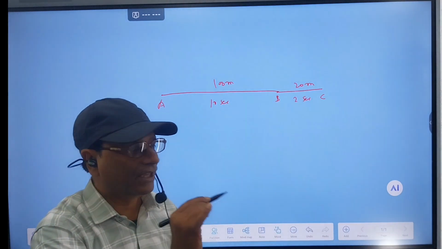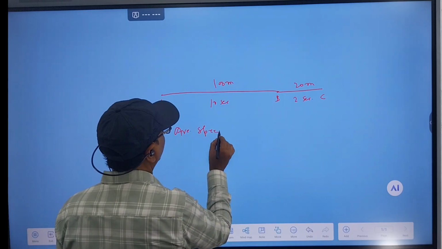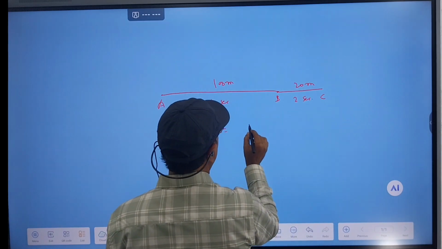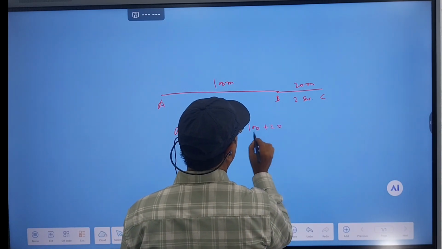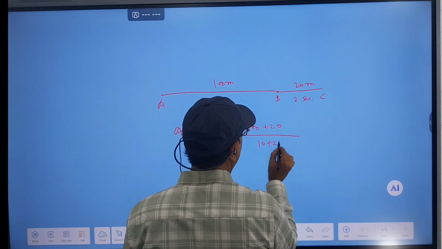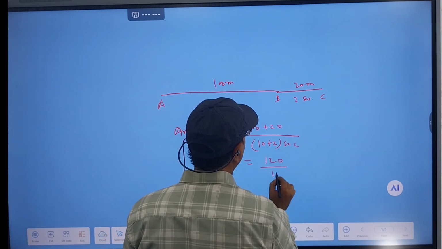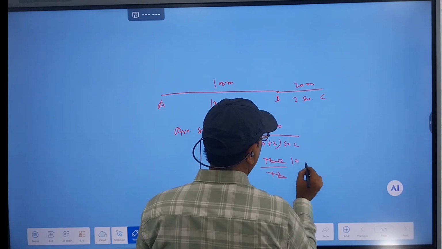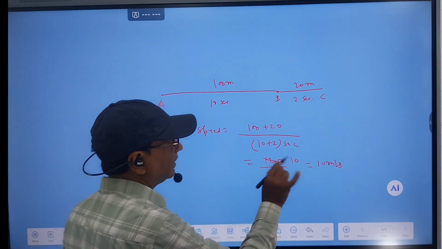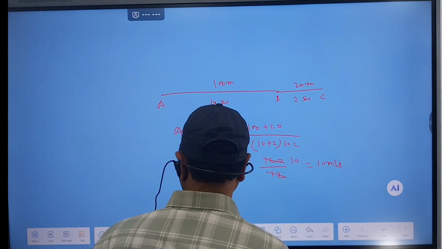We are going to find the average speed. Average speed means total distance. Total distance is how much? A to B and B to C. Total distance means 100 plus 20, divided by total time taken, 10 plus 2 seconds. Is it okay? It is 120 divided by 12, which is 10 meter per second. So average speed is 10 meter per second. Okay? Any problem?